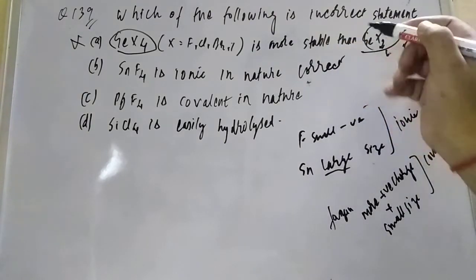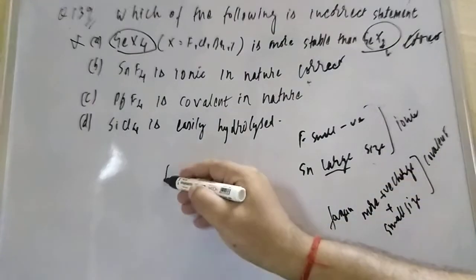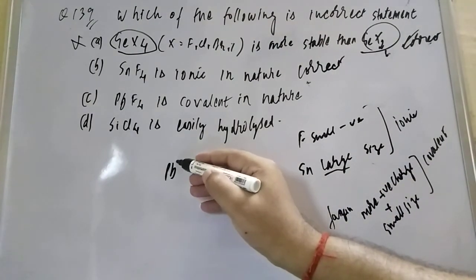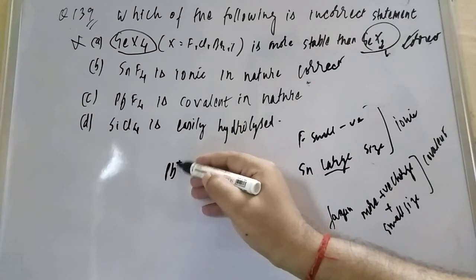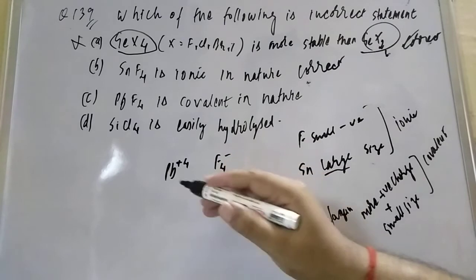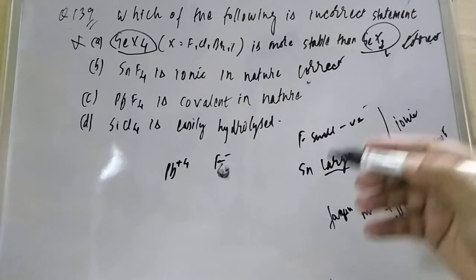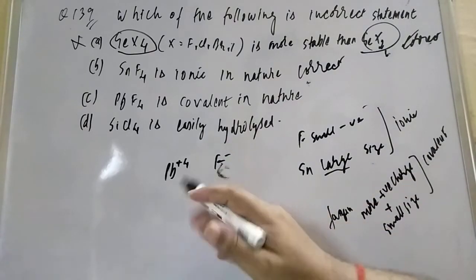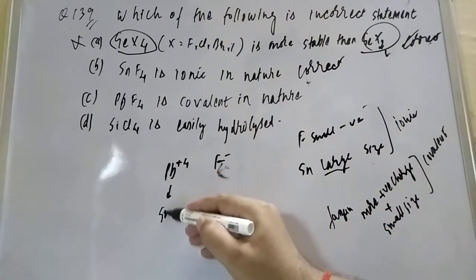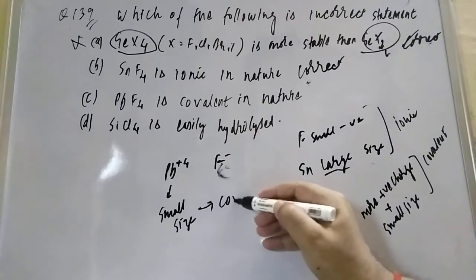Now next one, PbF4 is covalent. PbF4 is similar, student. If you see Pb, a positive charge is there. Pb is +4 and F is small size. Okay, no problem, small size. But what is the problem? What is Fajan saying? Fajan is saying that if it is small size, then it will form the covalent.